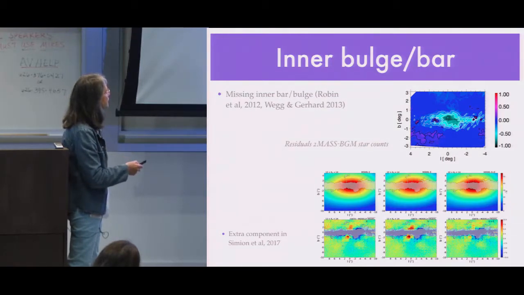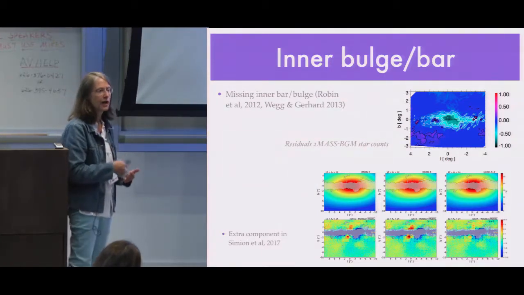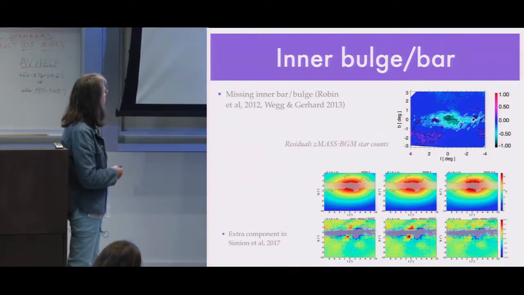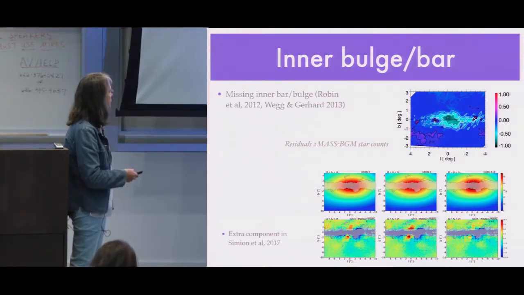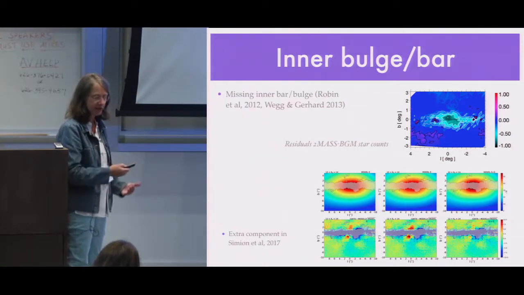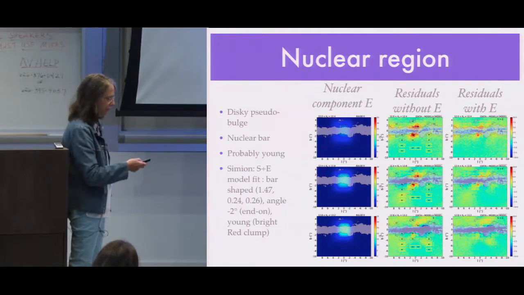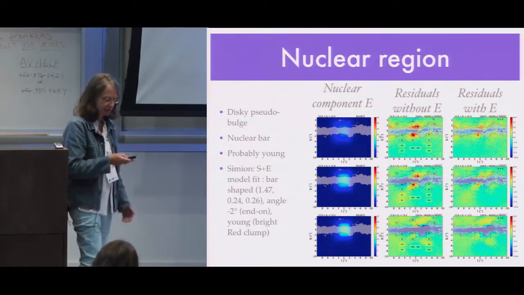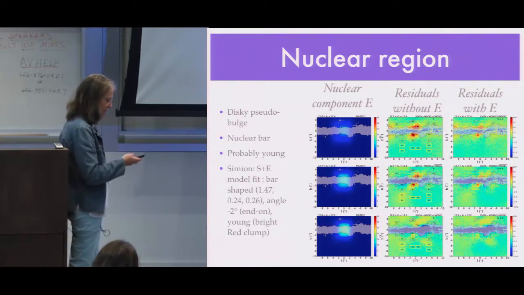In 2012, we pointed out that we do not reproduce the central region of the galaxy, and there is a need to add a population of nuclear bar, which we have not done yet. But there has been an attempt to add this extra component in the Simion et al. paper. And if you add this, you have no residual for the star counts themselves. So they fitted a new model with an extra component in these regions. So now we have to recompute the microlensing prediction, adding this component to see if the fit is better.